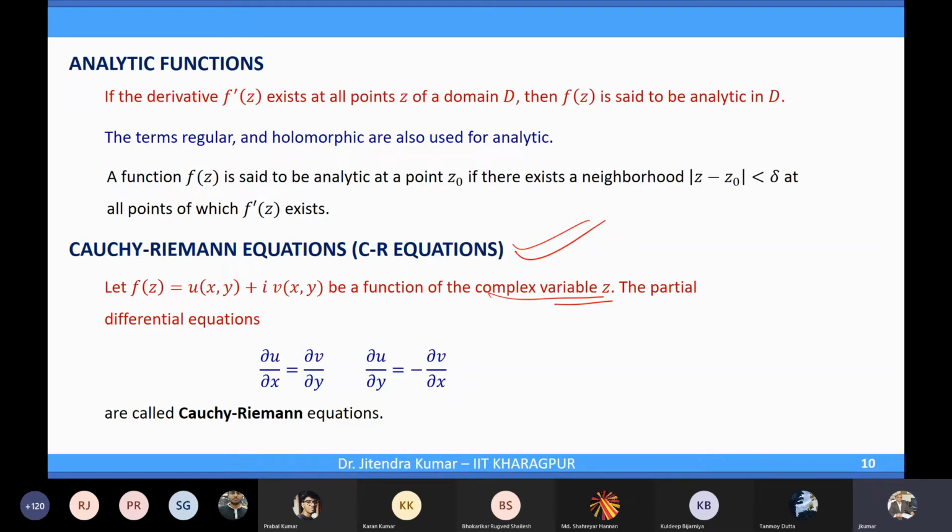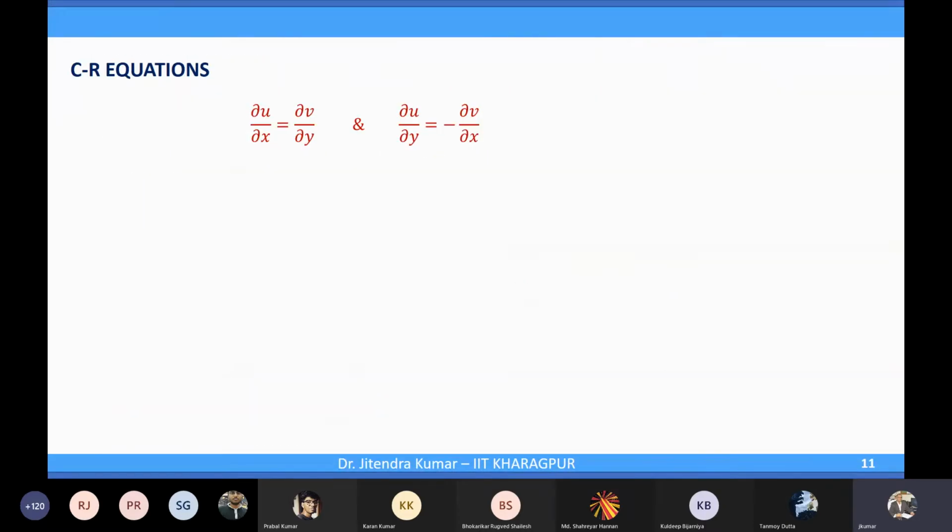How these equations come about, and what their relation is with differentiability and analyticity, we will also discuss. So a function f(z) is given, then the partial derivative of u with respect to x equals the partial derivative of v with respect to y, and the second relation, these are called Cauchy-Riemann equations.